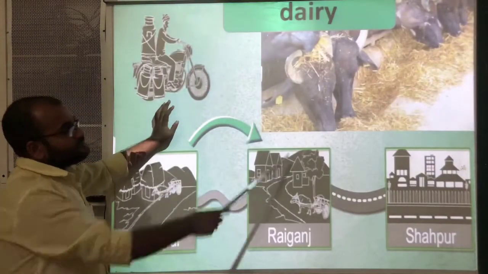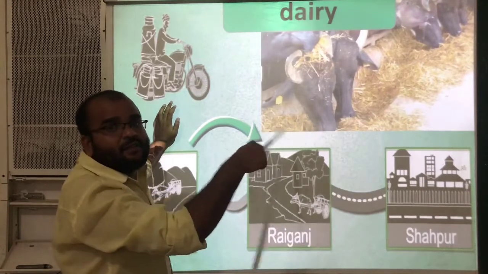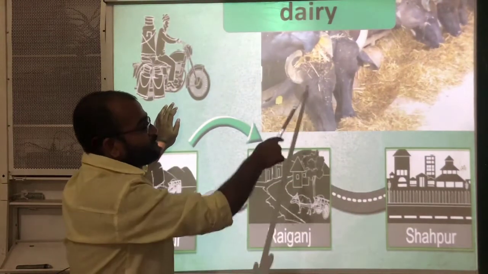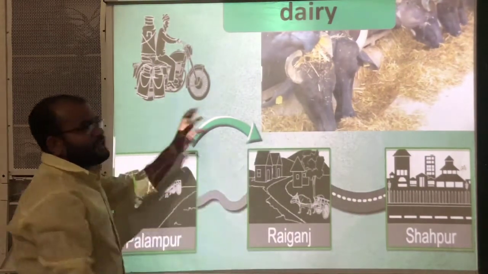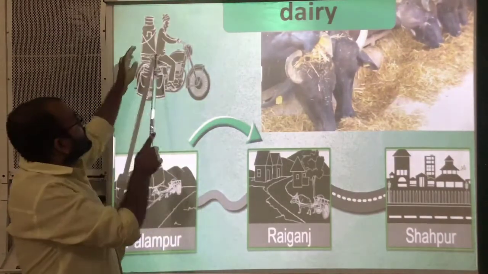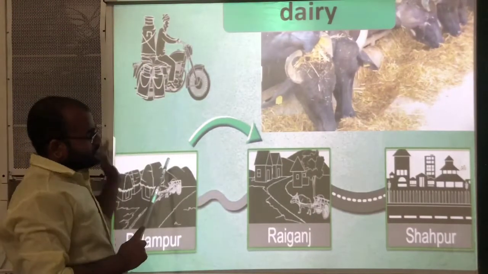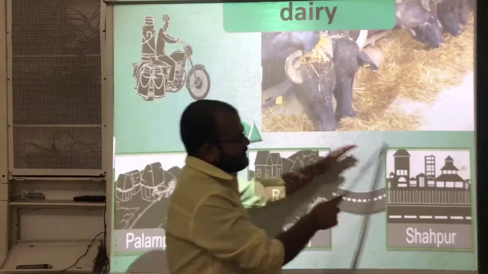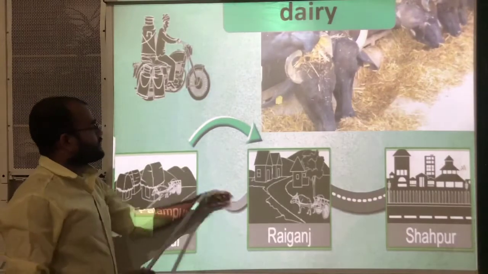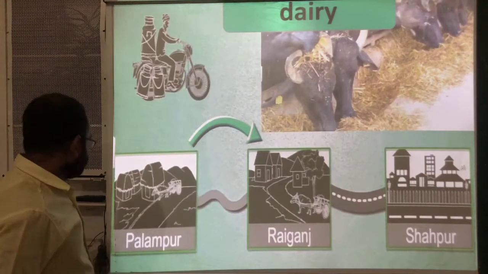Next, dairy. Dairy means the center or the place where the production of milk takes place. Production of milk. And after getting that milk, what will the owners of the dairy do? They will export that milk to the nearby villages or nearby towns and cities, through different ways, roadways. This is about dairy.